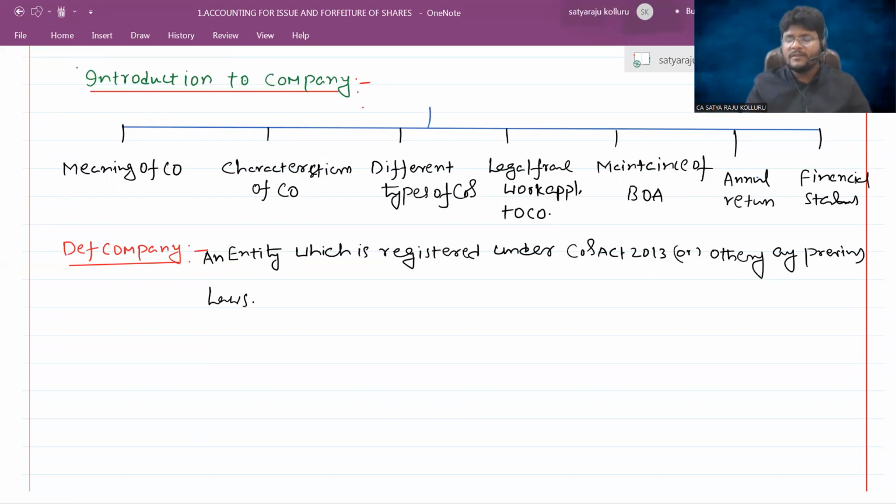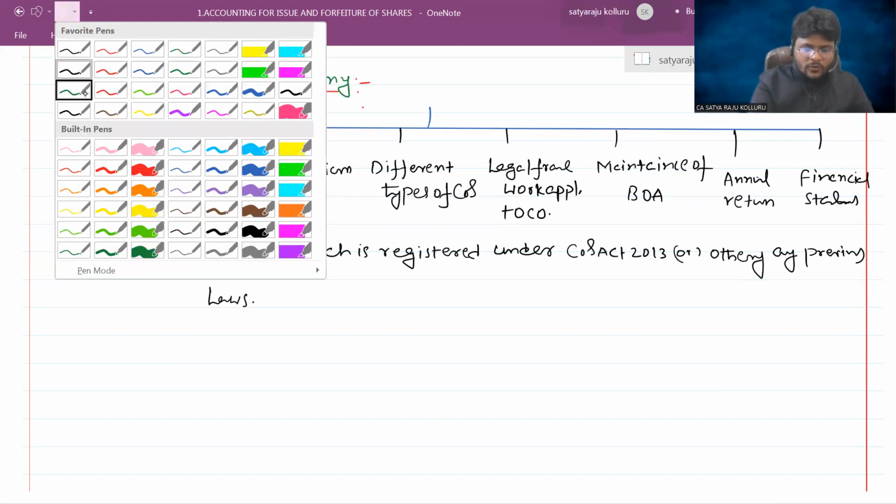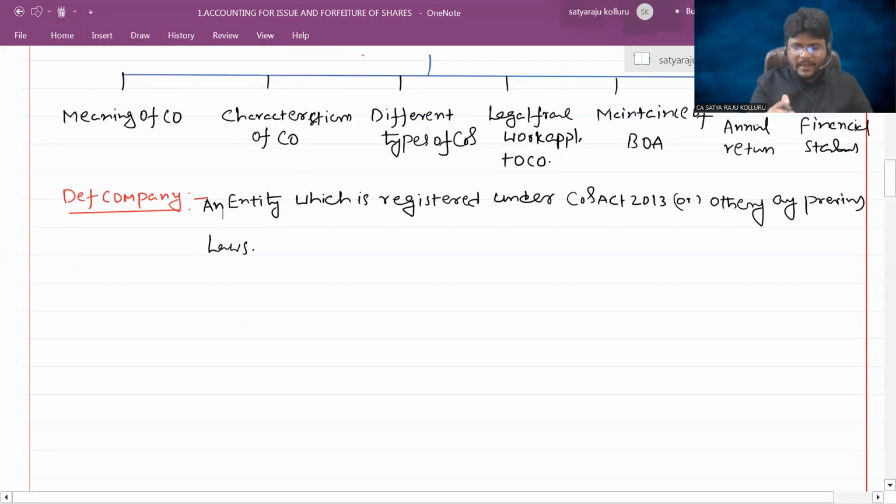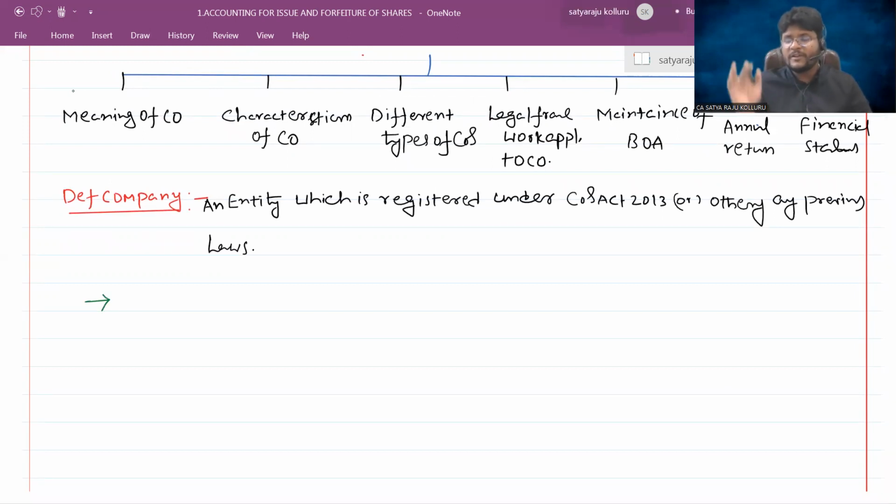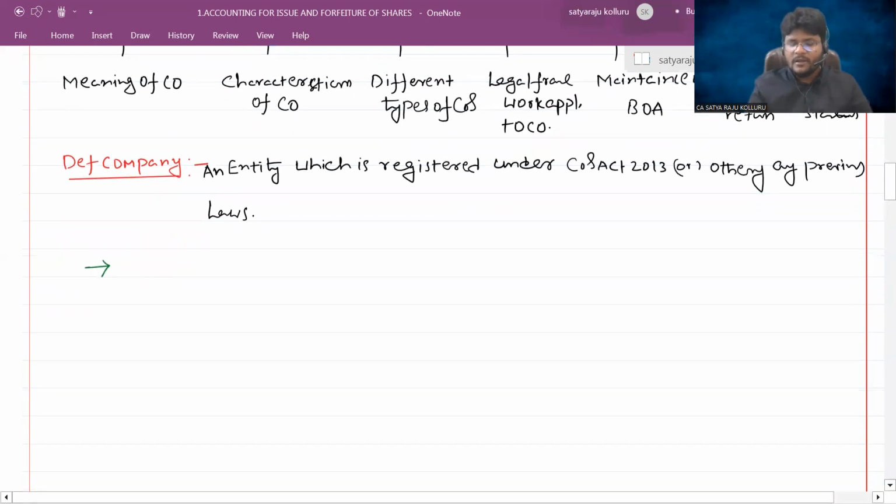But if you see this definition, you may not appreciate the real meaning of the company. Sir, by seeing the company, what can we understand, sir? If you want to appreciate the meaning of the company, I'll give another definition, or simply the meaning of a company, which is not a definition as per Companies Act 2013.